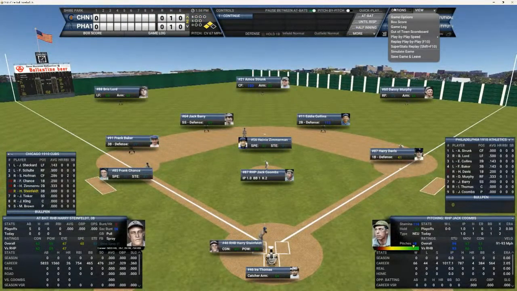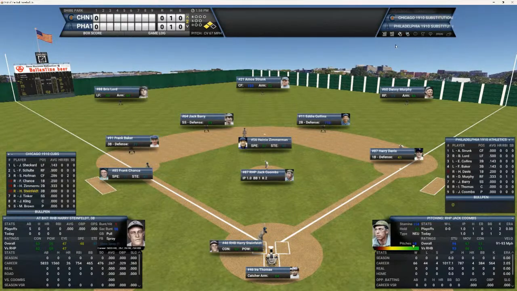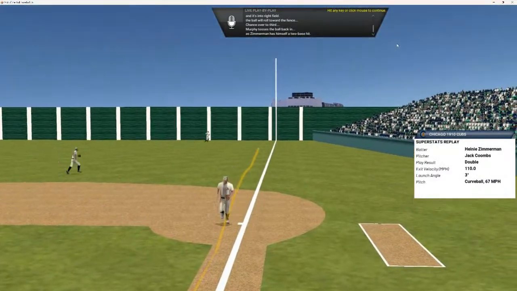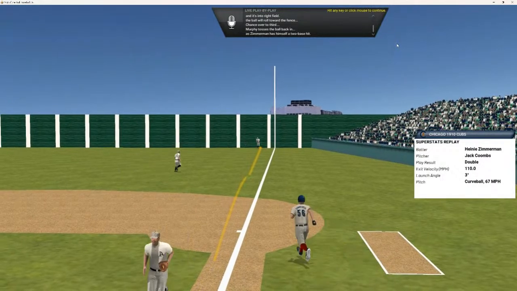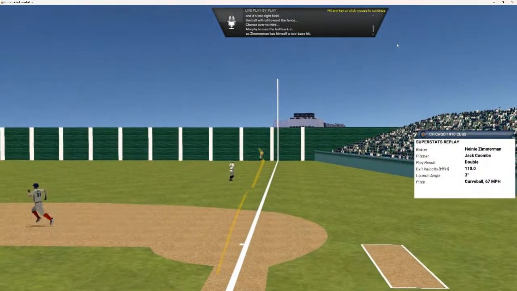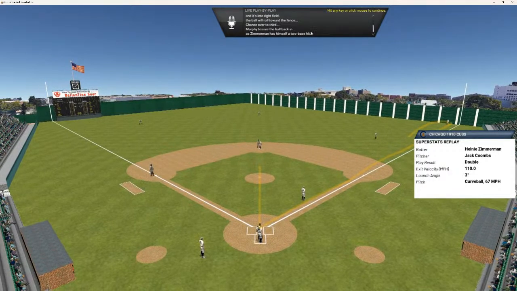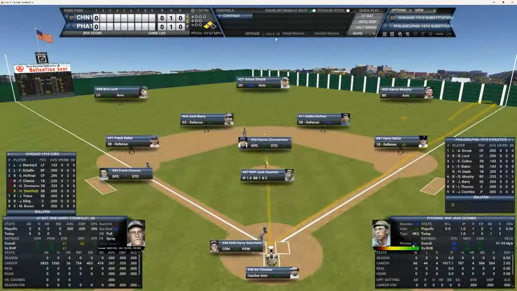Take a look at that again in replay. Nice job by Zimmerman going the other way. Sneaks it right past the first base line in right field. And like I say, the runner holds up at third. So we got Chance down at third, Zimmerman at second.